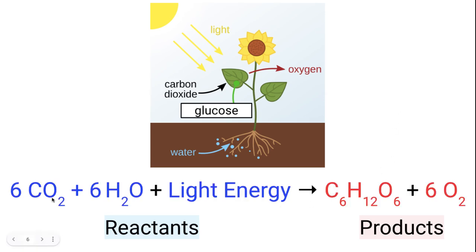All right, if you look at this based off of the chemical formula, you can see that conservation of matter occurs, meaning that the number of carbon atoms on the reactant side is equal to the number of carbon atoms on the right side. So nothing is added or removed, it's simply rearranged. Our carbon dioxide and water are rearranged to create glucose and oxygen, and light energy helps this process.